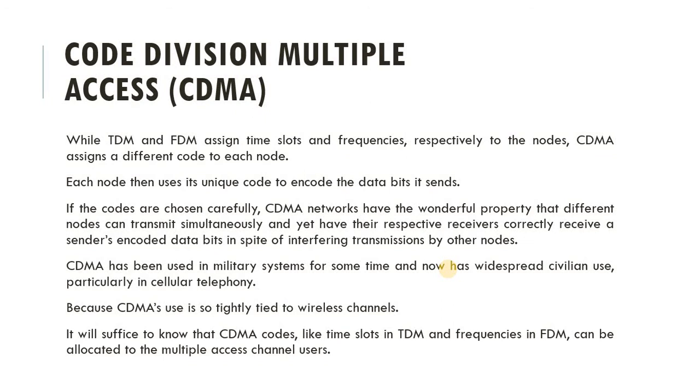While TDMA and FDMA assign time slots and frequencies respectively, CDMA assigns a different code to each node. Each node then uses its unique code to encode the data bits it sends. If codes are chosen carefully, CDMA networks have the wonderful property that different nodes can transmit simultaneously and yet have their respective receivers correctly receive the sender's encoded data bits in spite of interfering transmissions by other nodes.